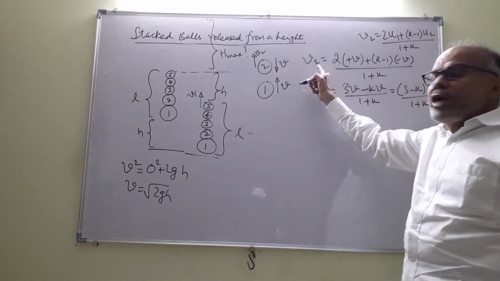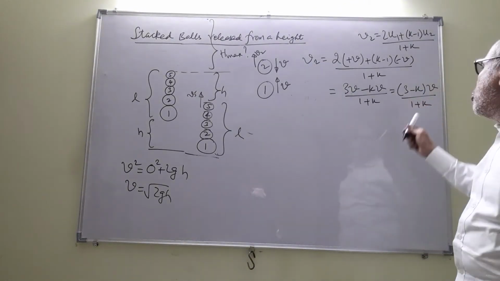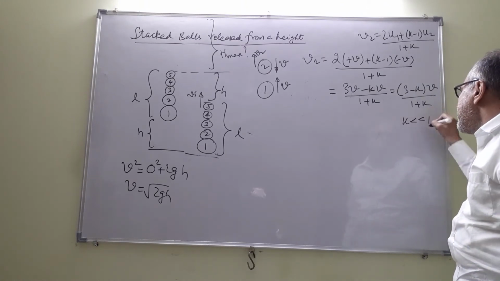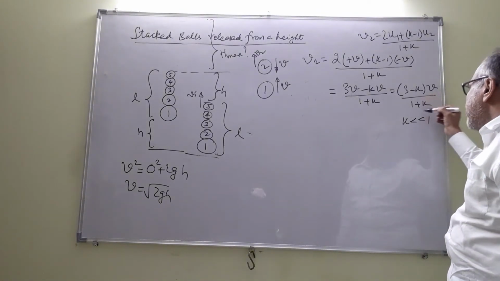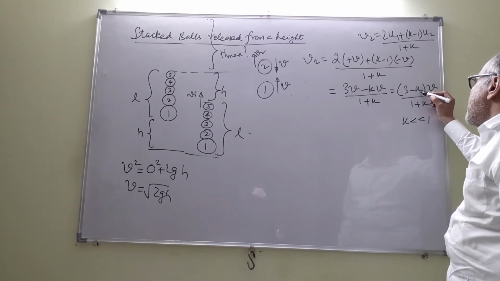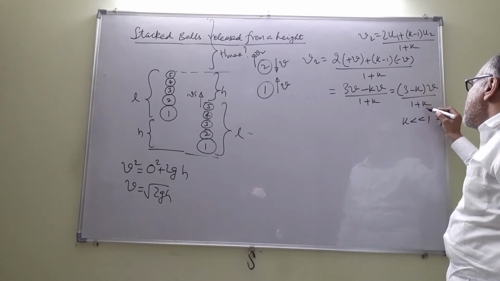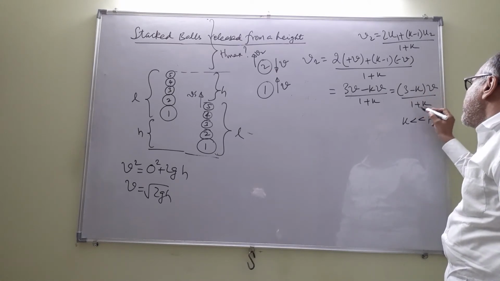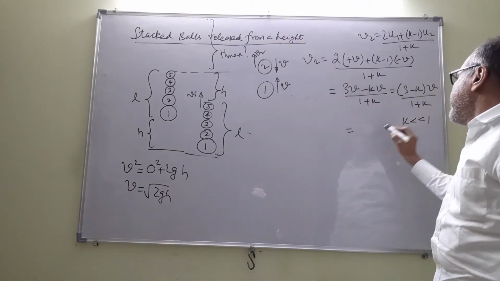Now we would like to maximize v2. If you have to maximize v2, the numerator must be maximum and the denominator must be minimum. The minimum possible denominator is when k tends to 0, or when k is much less than 1, we say. And so the denominator will be very less, and since you are subtracting a small quantity, the numerator will be very large and the denominator will tend to 1. The numerator will tend to 3 times v and the denominator will tend to 1. So if you make the approximation, the maximum v2 you can get is 3v.